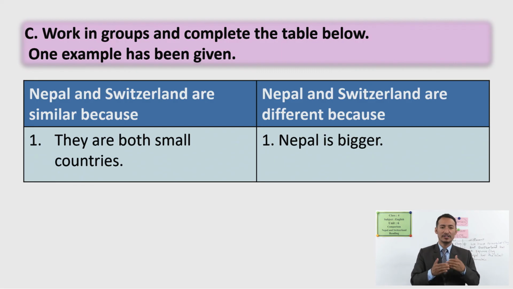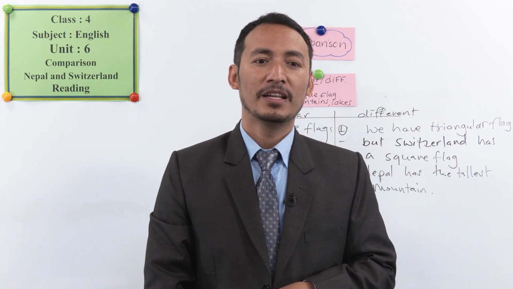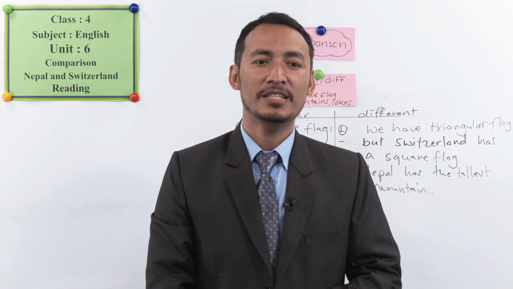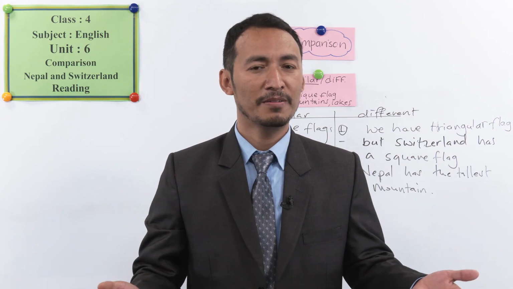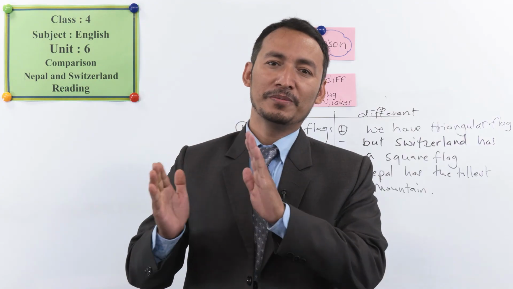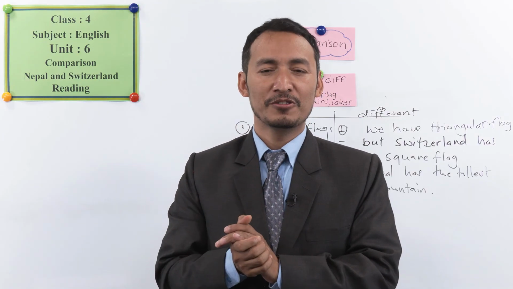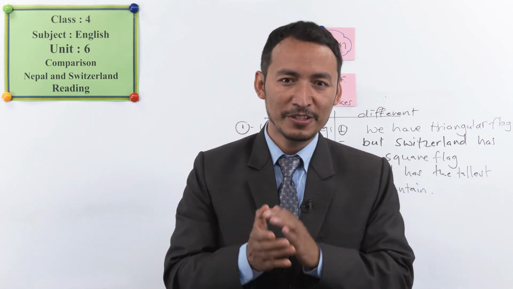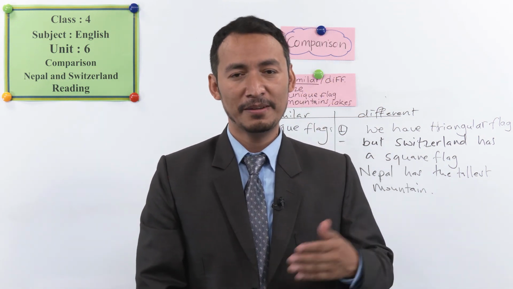Okay, students, so this is your work. You can do it as a project work or at your home, or do with your friends and complete it. Okay, students, so we have now come to the ending of this lesson. Today we learned about comparison. What are comparison? So comparing, as I said, is a kind of talking about two things, similarities and differences of two things, or people or animal.